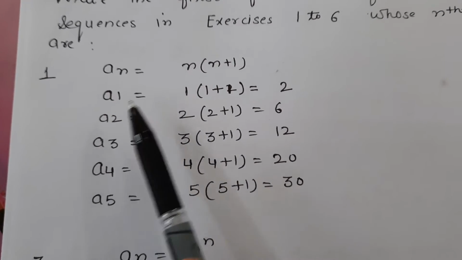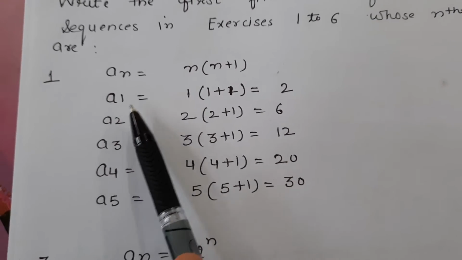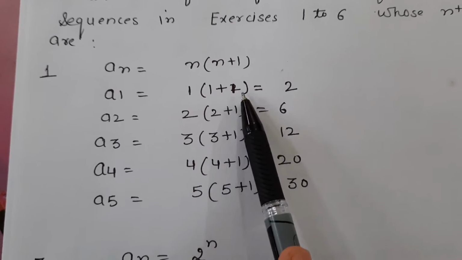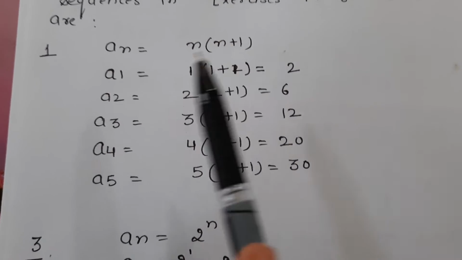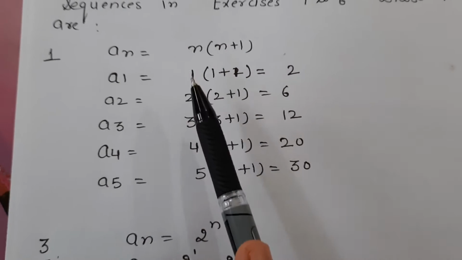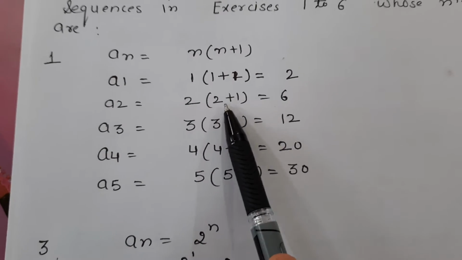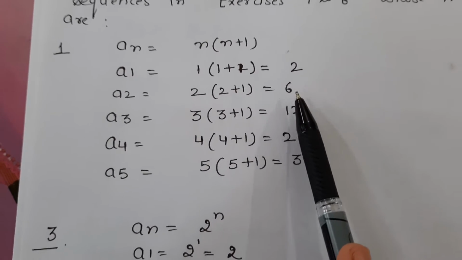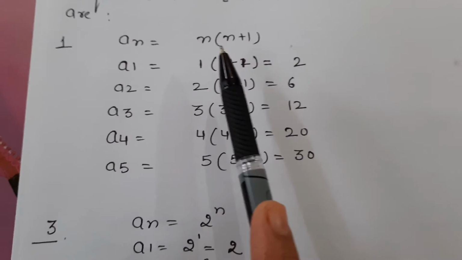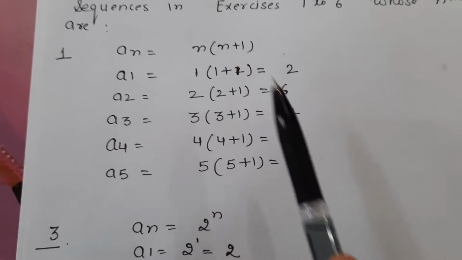Now for the first term, we will put n equal to 1. So this is 1 into 1 plus 1, 1 into 2, answer is 2. For the second term, you will put n equal to 2. So this is 2 into 2 plus 1, 2 into 3, answer is 6. For the third term, you will put n equal to 3. So this is 3 into 3 plus 1.